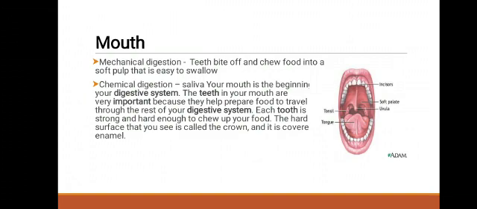Each tooth is strong and hard enough to chew up your food. The hard surface that you see is called the crown. In this diagram, we are able to see the tongue, tonsil, incisors, soft palate and uvula.